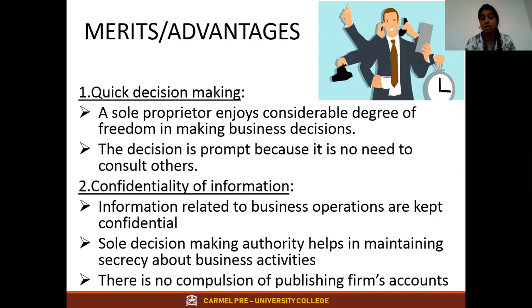And the sole decision making authority helps in maintaining secrecy about business activity. Sole decision making authority means he alone takes the decision and he can maintain secrets about it, and there's no compulsion of publishing the firm's accounts. I already told you, companies have to publish their accounts, that is how much profit they have earned, how much the business has in assets, how much in liabilities. Companies have to show this to the public. But sole proprietors need not share this information with the public, because public money is not involved.